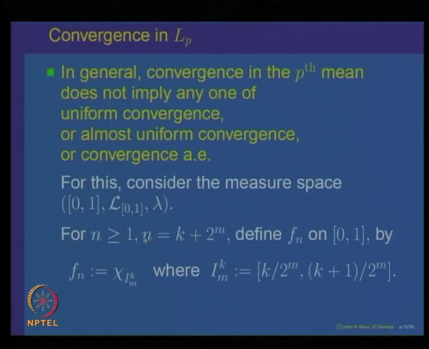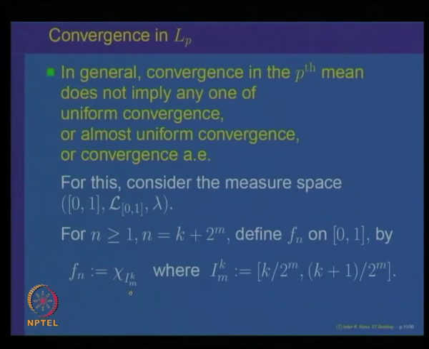So, we showed that every n can be written uniquely in the form k plus 2 to the power m, where m is a positive integer and k is between 1 and 2 to the power m. Whenever n is represented this way, we define f n to be the indicator function of the interval k by 2 to the power m to k plus 1 by 2 to the power m. So, look at the kth interval of length 1 over 2 to the power m and define f n to be the indicator function of this interval.